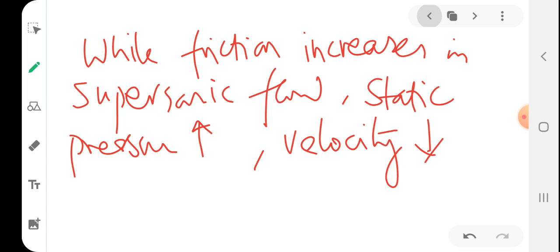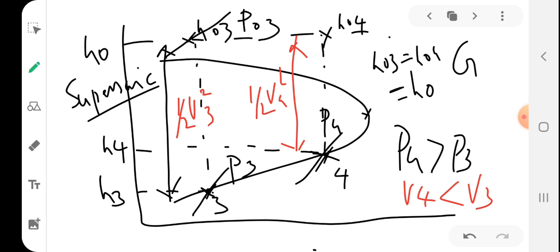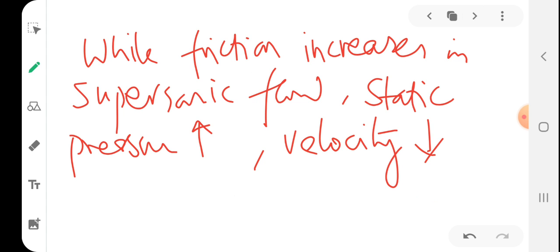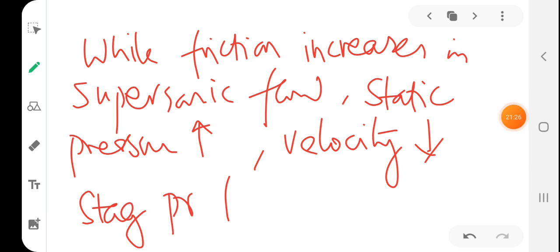And what about stagnation pressure? You can see that P04 will be less than P03, so stagnation pressure also decreases. Velocity and stagnation pressure decrease. Okay.